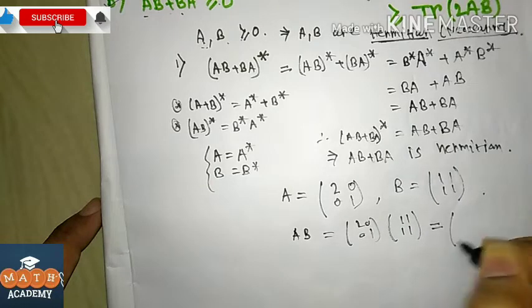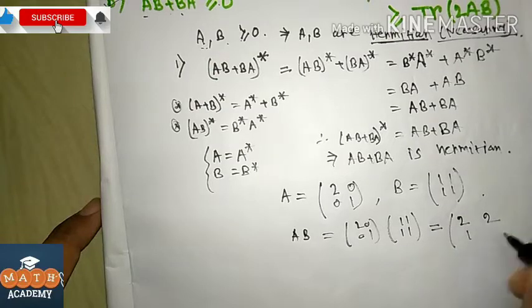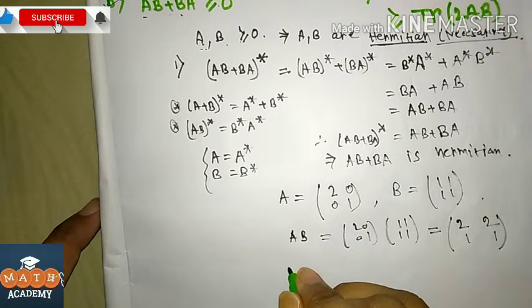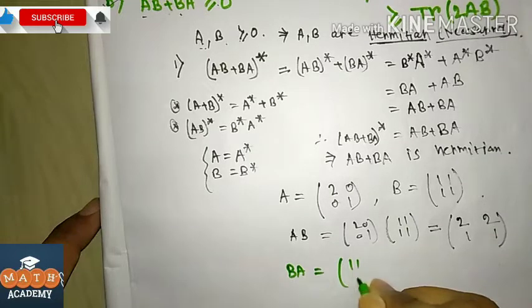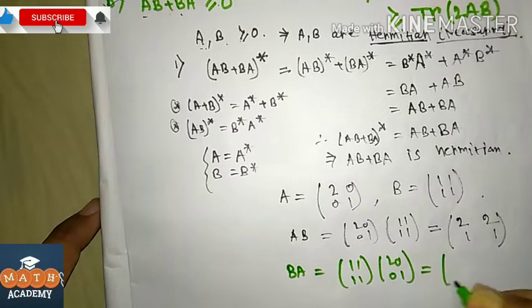So AB is equal to [2 2; 1 1], and BA is equal to [2 1; 2 1].